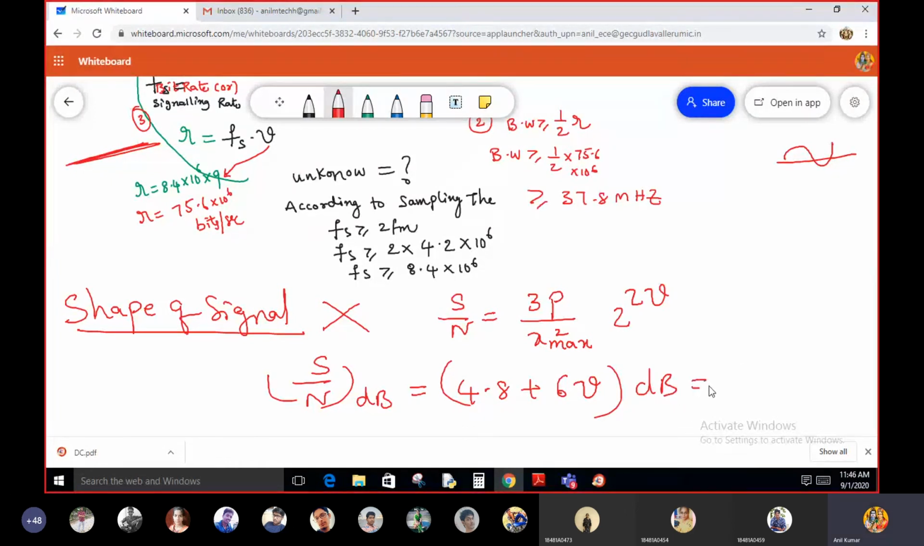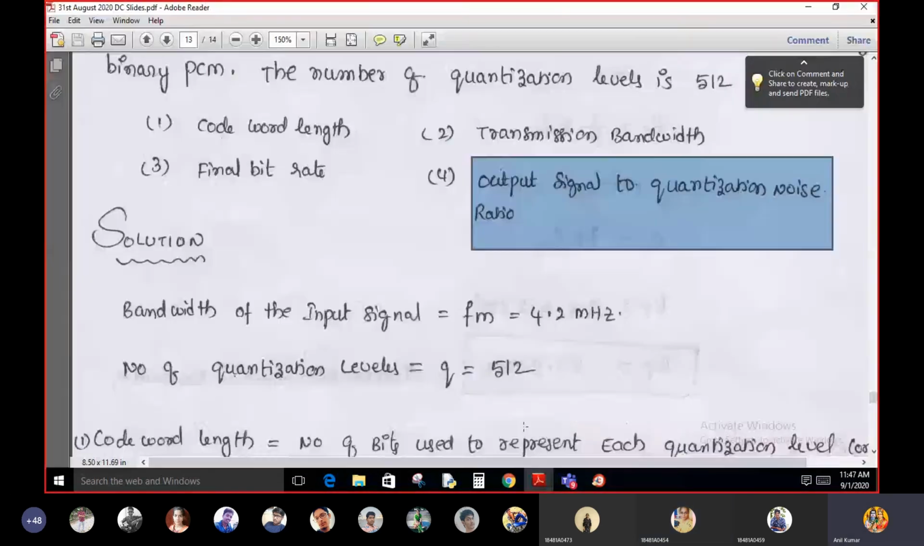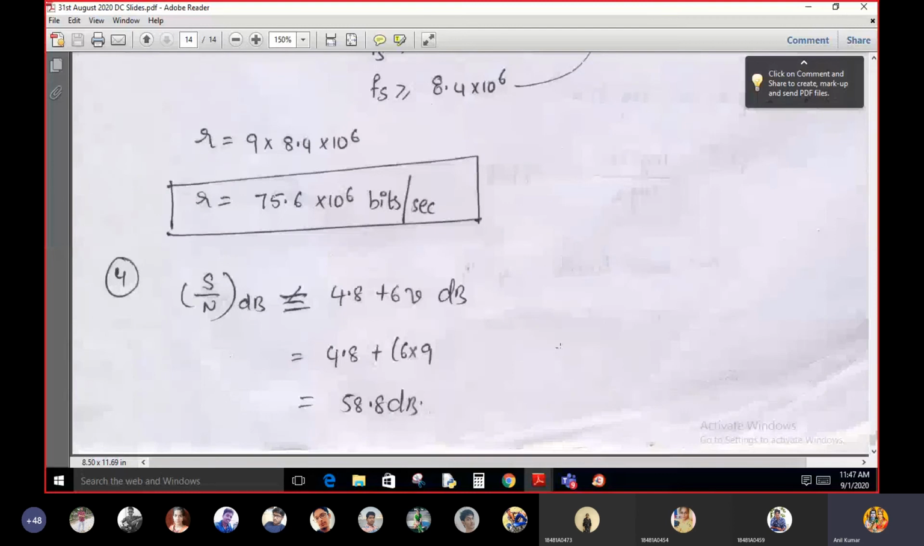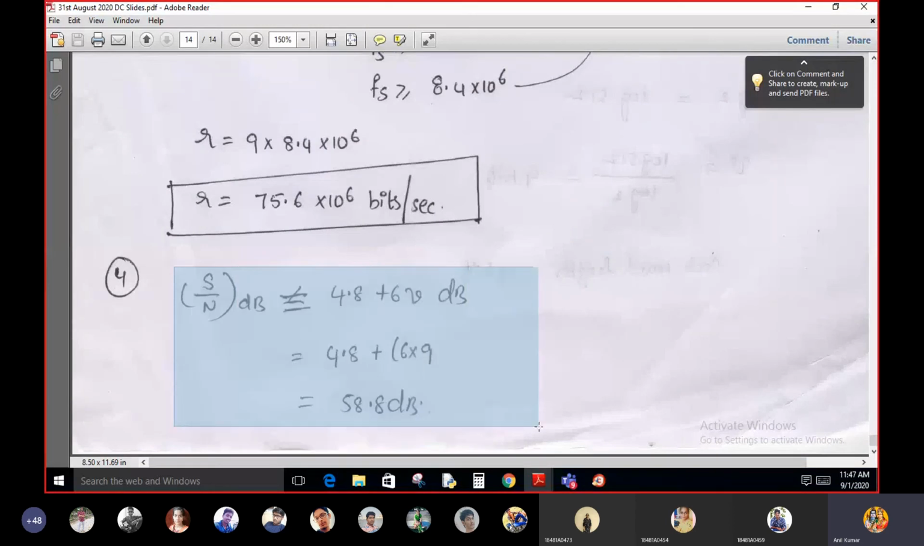So if you substitute 4.8 plus 6 into V, where V is 9, what is the answer? What is the signal to noise ratio value? 4.8 plus 6 into V is 58.8. Right. So this is your signal to noise ratio answer.